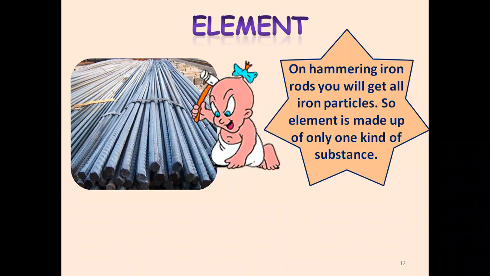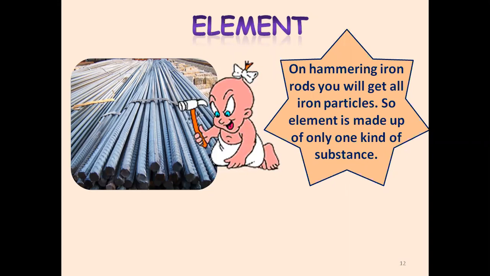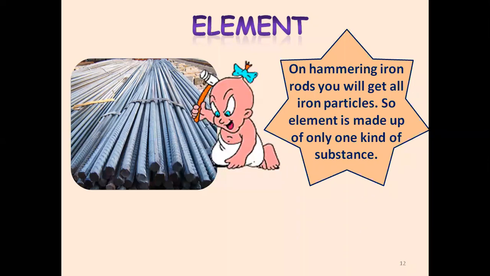Come on, tell me. Yes, I'm going to get iron particles. Very good, Atharva. I'm going to find iron particles only. So I'm making a statement here that an element is made up of only one kind of substance. The smallest particle of an element is going to contain identical atoms, because when we say the word element, element contains only one type of matter.